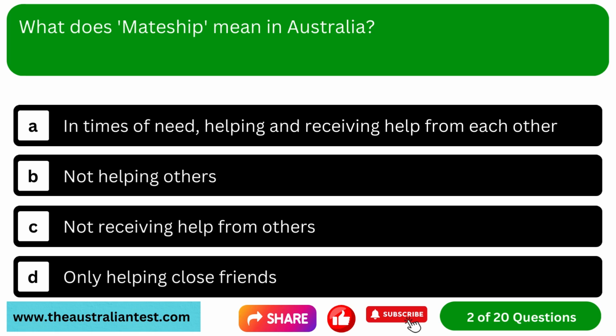Question 2. What does mateship mean in Australia? Option A, in times of need, helping and receiving help from each other. Option B, not helping others. Option C, not receiving help from others. Option D, only helping close friends.